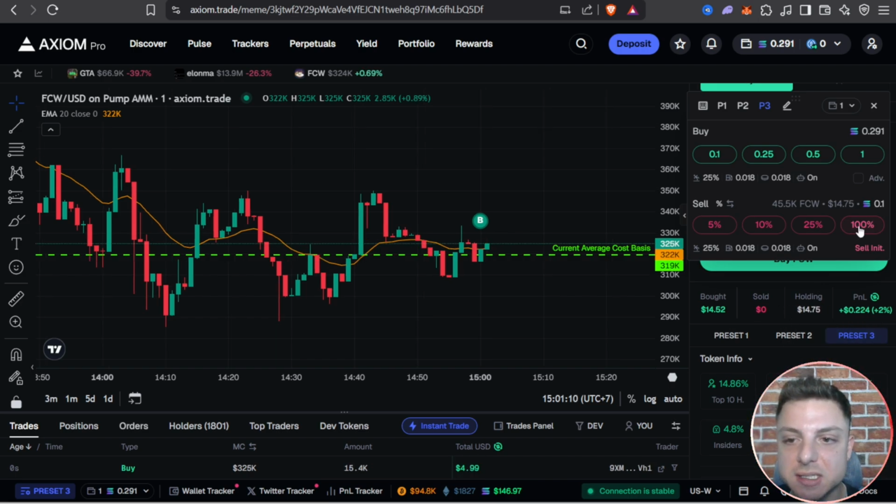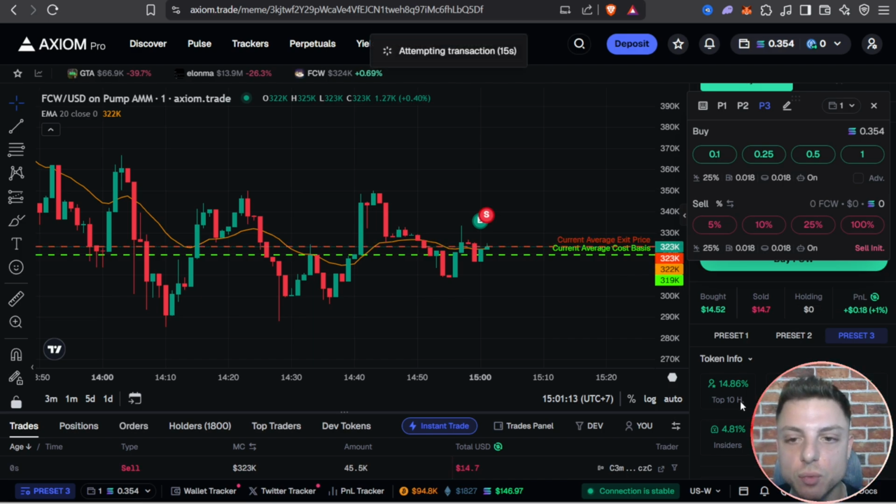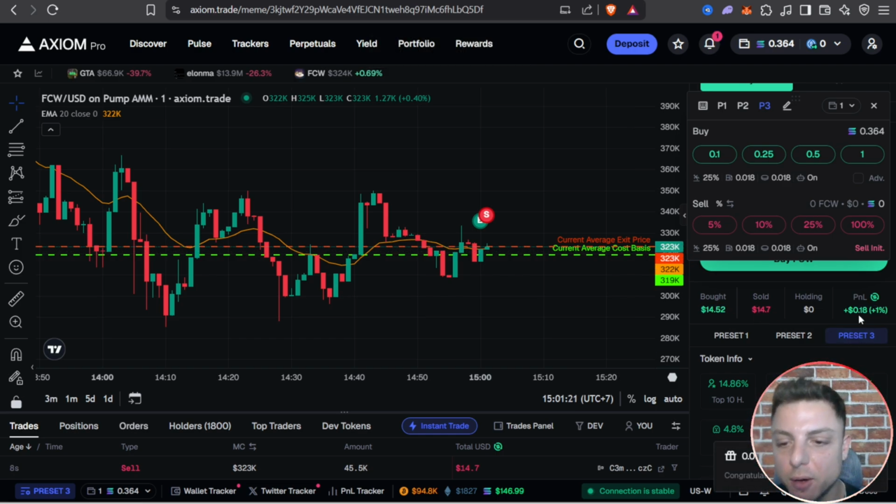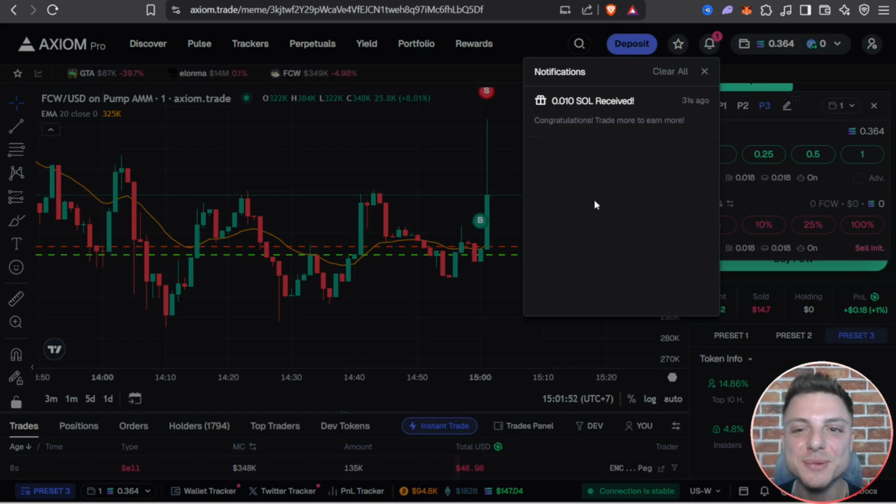We can go ahead and actually sell. I'll sell 100% of my position right now. And then you can also see my current average exit price. We can see what we bought for, what we sold for, and we made a 1% profit. And for taking that trade, we just received 0.1 Solana in bonuses from Axiom.